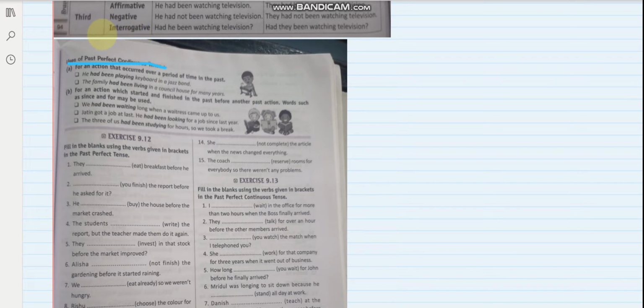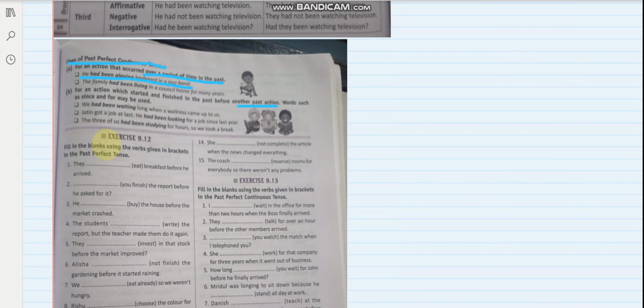Here, for an action that occurred over a period of time in the past, like he had been playing keyboard in a jazz band. For an action which started and finished in the past before another action took place, we had been waiting long when a waitress came up to us.